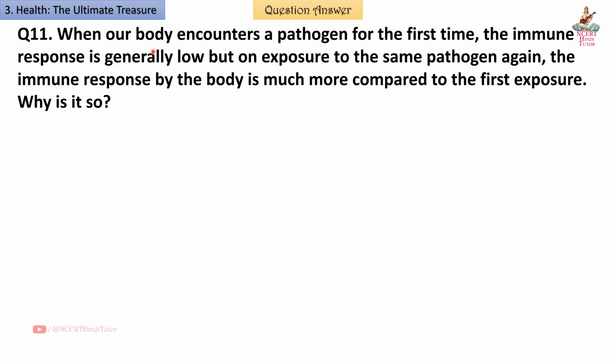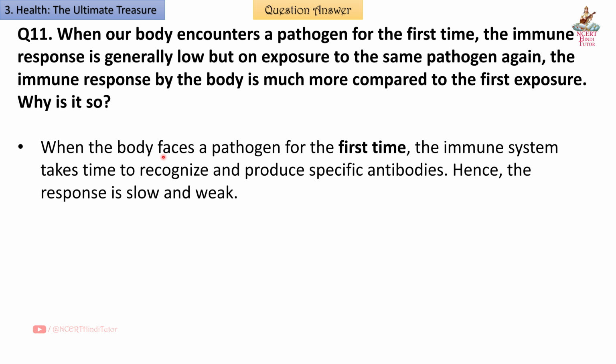Question 11. When our body encounters a pathogen for the first time, the immune response is generally low, but on exposure to the same pathogen again, the immune response by the body is much more compared to the first exposure. Why is it so?